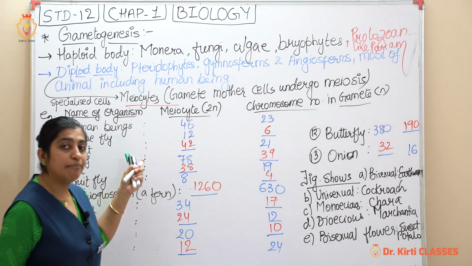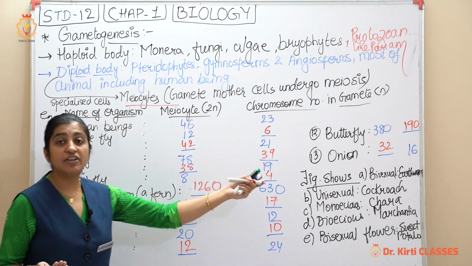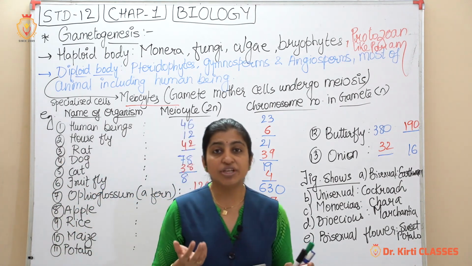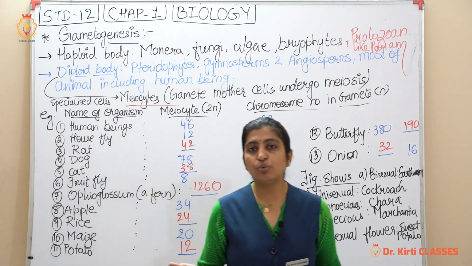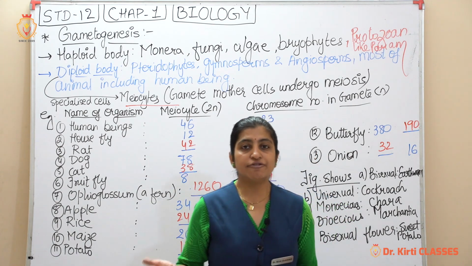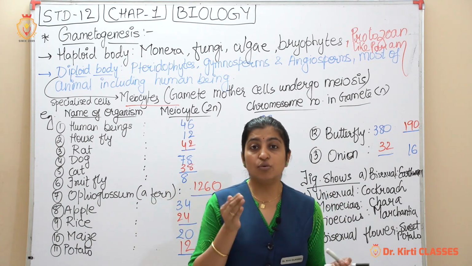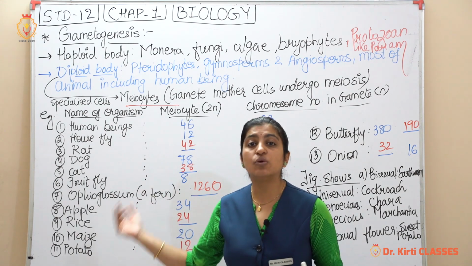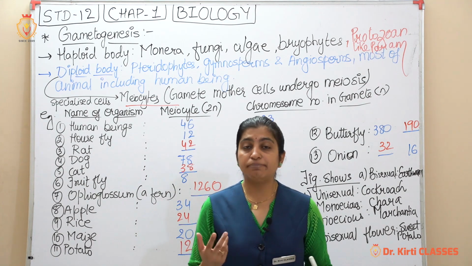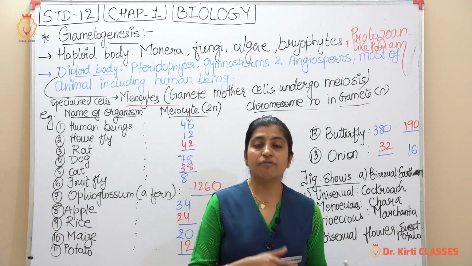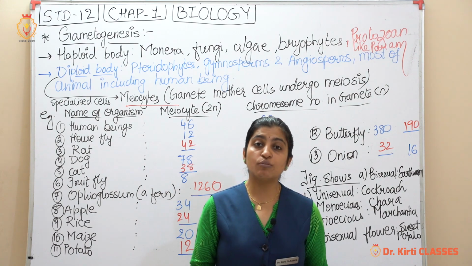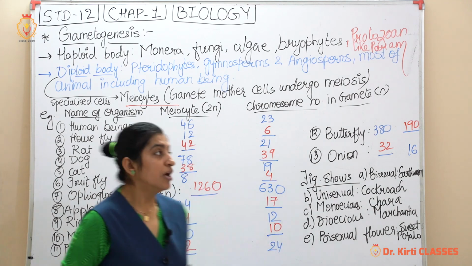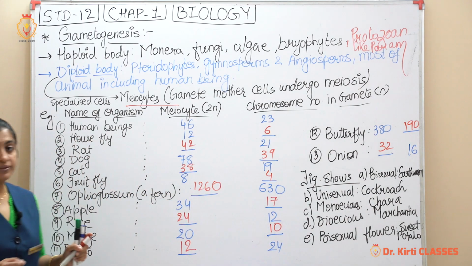Whatever examples are given, there are 13 examples. All the examples are of what? A diploid body. So in filling the blanks, as an MCQ they can ask what is the meiocyte number of this. Meiocyte means 2n number of what? Housefly, butterfly, onion, potato, human beings, or vice versa. They can ask what are the chromosomes present in the gametes of all these examples. So we will see all these examples one by one.